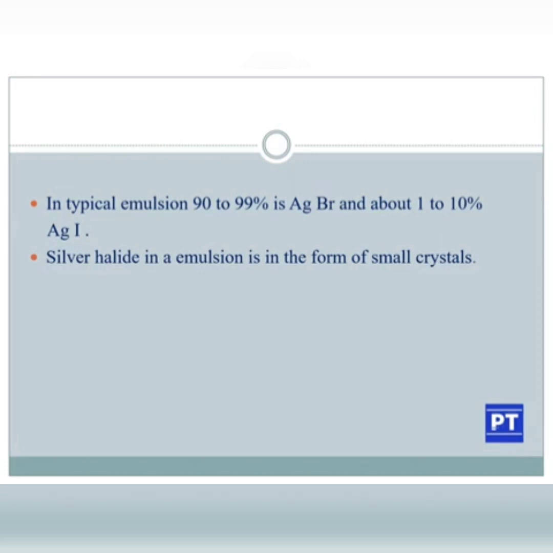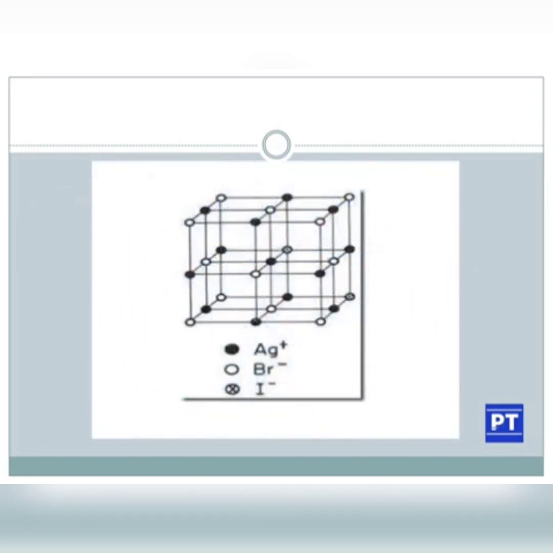The silver halide in an emulsion is in the form of small crystals. It will appear as a crystal lattice. So here you can see an image of silver Ag plus, bromide Br minus and AgI.